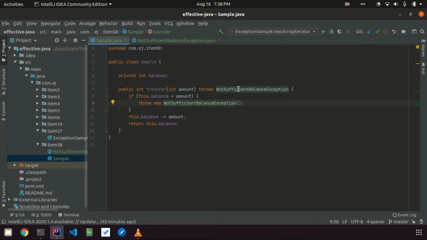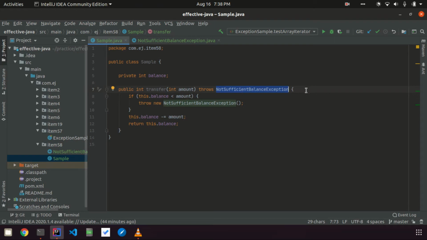By throwing this custom checked exception from the API, whoever the caller, the consumer of this API, should expect that he may get this exception, and he should take some appropriate actions. Maybe he wants to update the balance with more amount, or he wants to notify the client that there is no balance, so you cannot transfer the amount. So in these cases we can have checked exceptions.